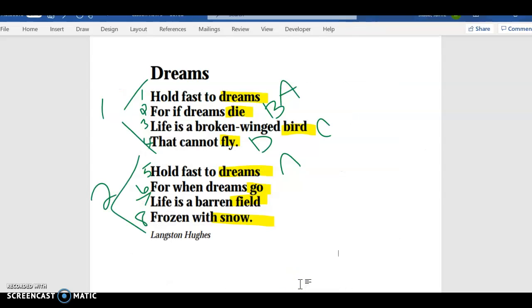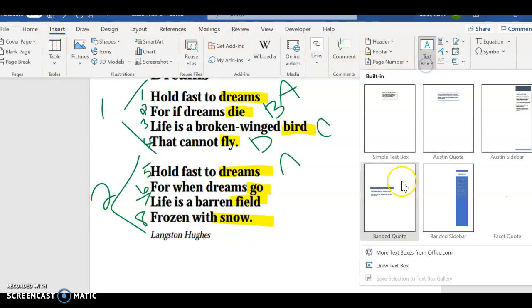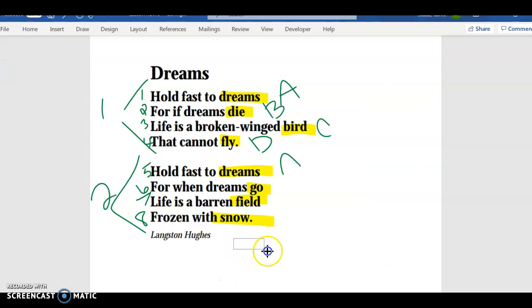However, step 5 says that you need to go back and answer questions in the margin. So I have questions here that talk about symbolism in your poem, and I want you to figure out what things symbolize in your poem. And then I would really like it if you could write the meaning. So if you could add a text box at the end of your poem: what does this poem mean? Well, for us, our poem means here,